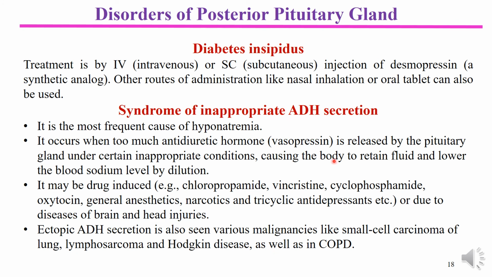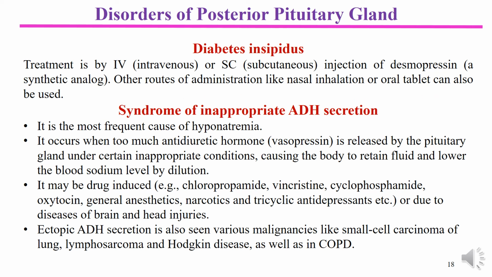Regarding treatment or the management of diabetes insipidus, it is treated by intravenous or subcutaneous injection of desmopressin, which is a synthetic analog of antidiuretic hormone. Other routes of administration like nasal inhalation or oral tablets can also be used.